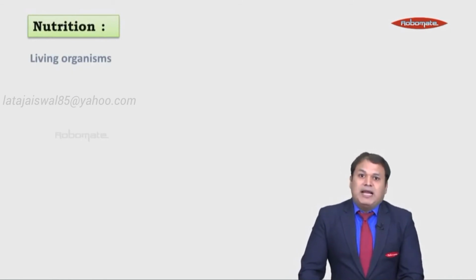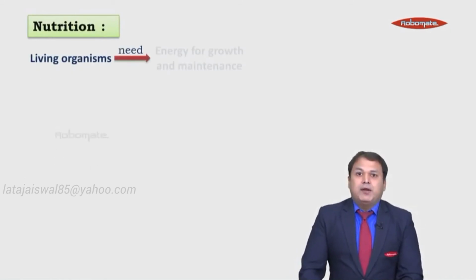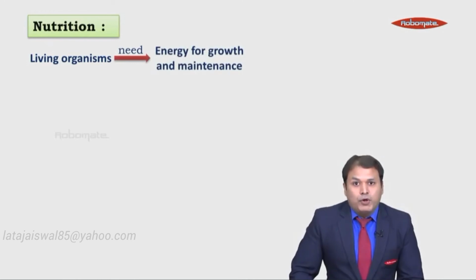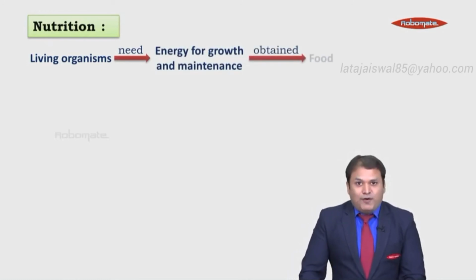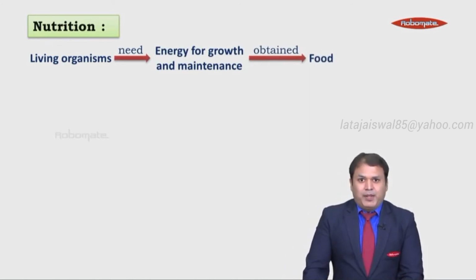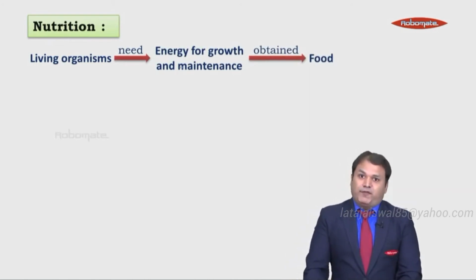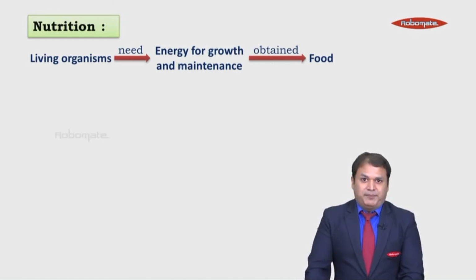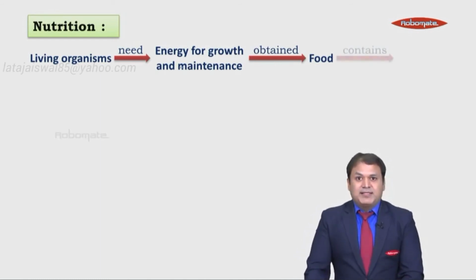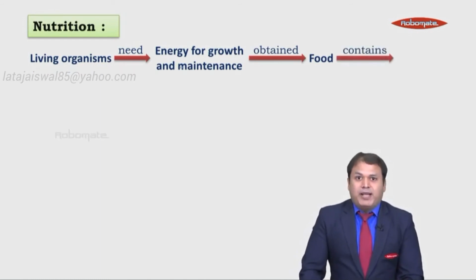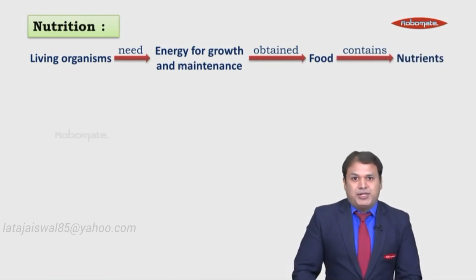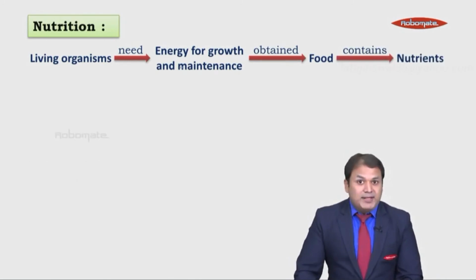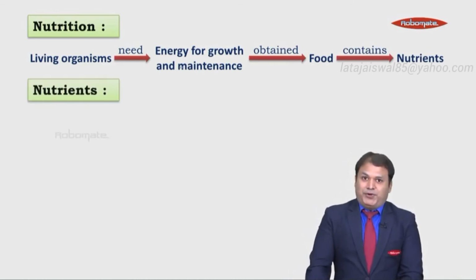Students, we know that all living organisms require energy for growth and maintenance. And this energy is obtained from the food that we eat. So what is it that is present in the food that gives us this energy? Our food contains certain essential components called nutrients, which give us this energy for growth and maintenance. So let us see how we define nutrients.